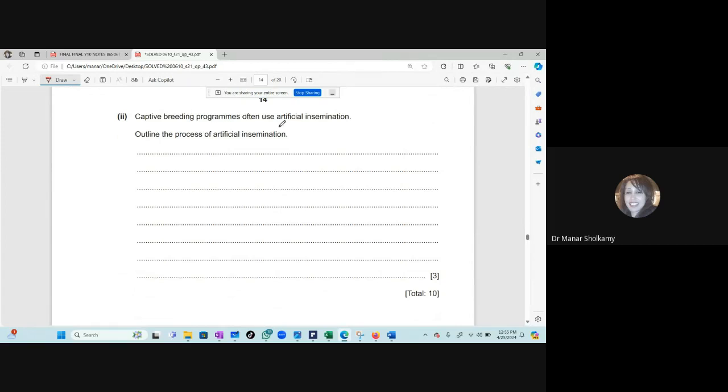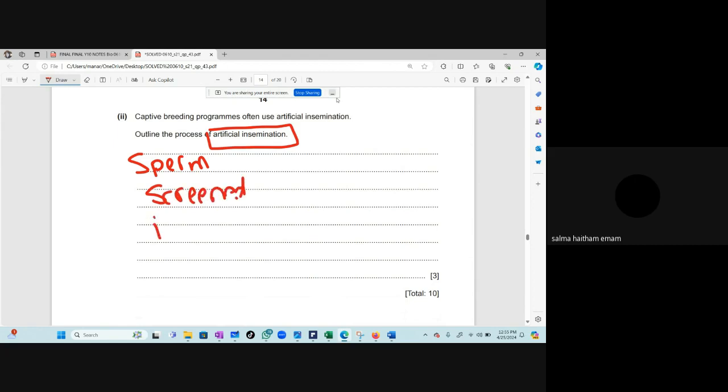Outline the process of artificial insemination. Who will remind me? What is artificial insemination? This is one way we can conserve endangered species. The sperm is collected from the male donor, washed and screened. Very good. It is inserted through the female cervix during the ovulation period. Very good. Excellent. During her fertility period.